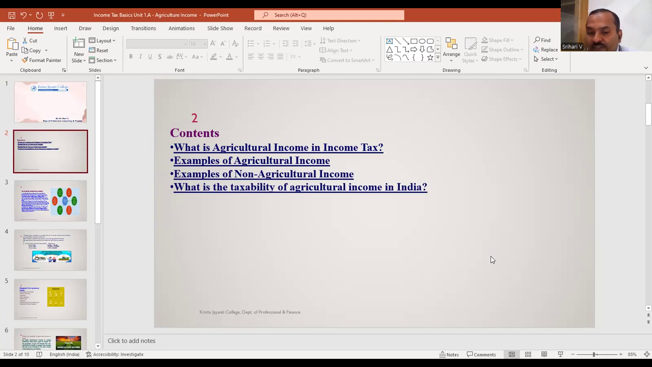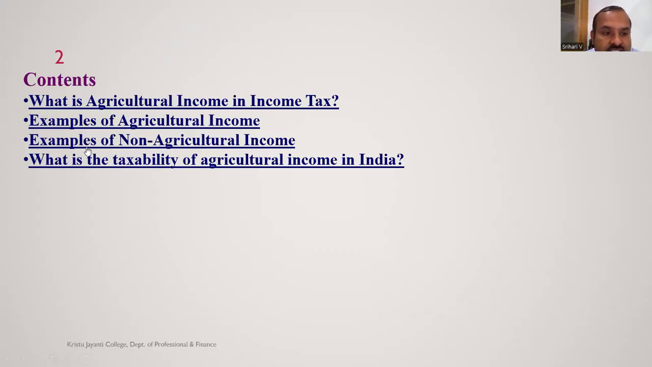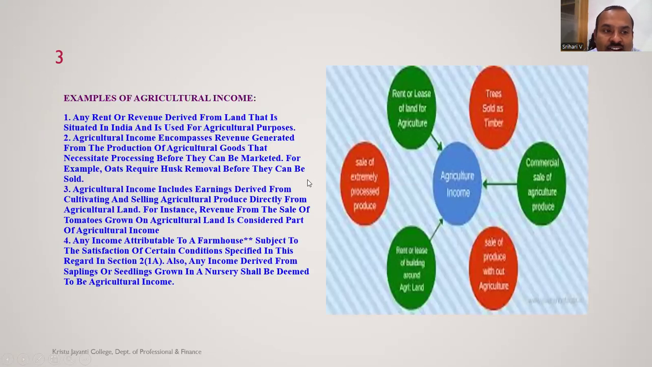Then we are going to learn what is agricultural income, then examples of agricultural income, then examples of non-agricultural income, then what is the taxability of agricultural income in India. To be frank, what do you mean by agricultural income?